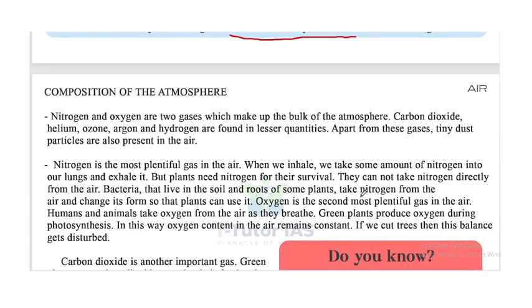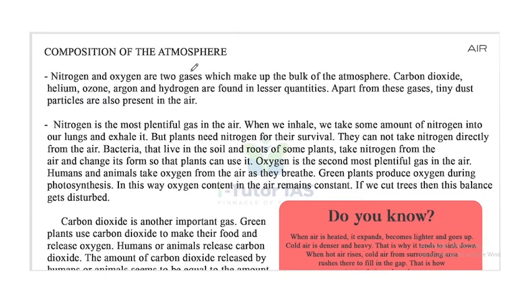Now, composition of the atmosphere. Nitrogen and oxygen are two gases which make up the bulk of the atmosphere. Nitrogen is 78% in the atmosphere and oxygen is 21%. So they are the most abundant gases.